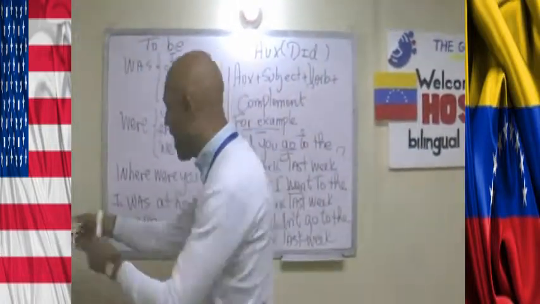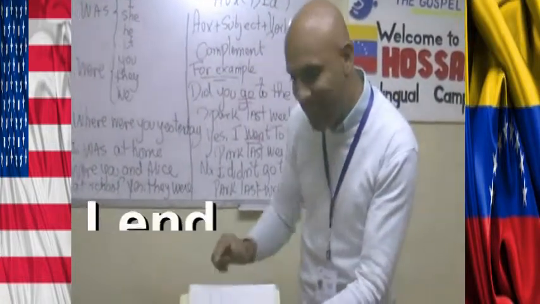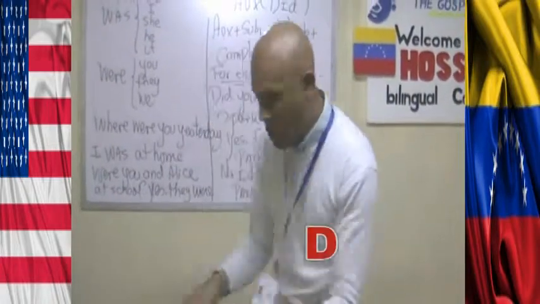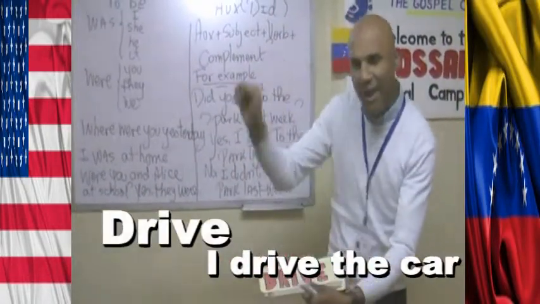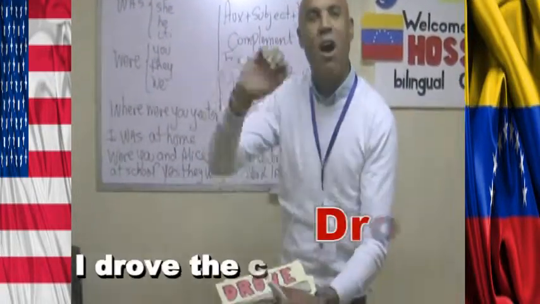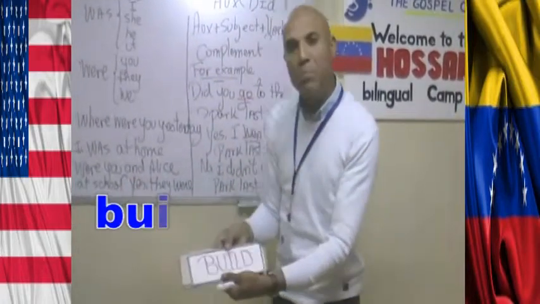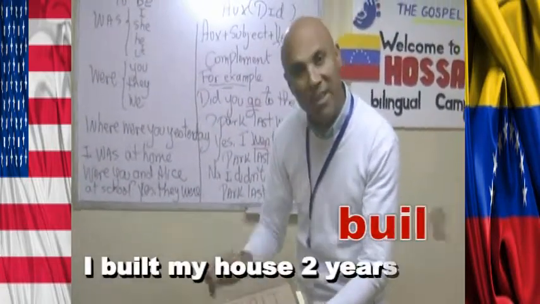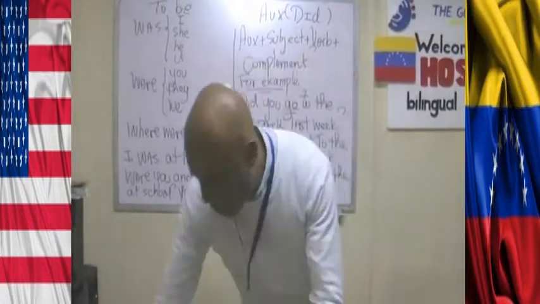For example, I have here some flashcards. We have lend. Lend, the past is lent. You can see, number one. We have also drive the car, right? I drive the car in present. I drove the car yesterday. Another example is build. In present, build, and the past is built. So we can say, I built my house two years ago, okay?